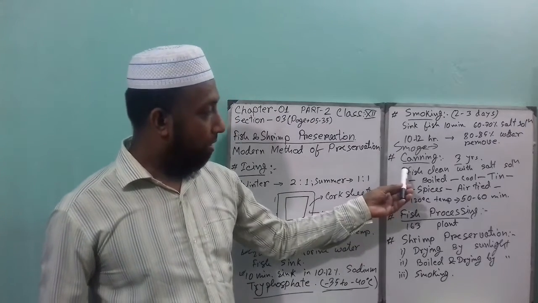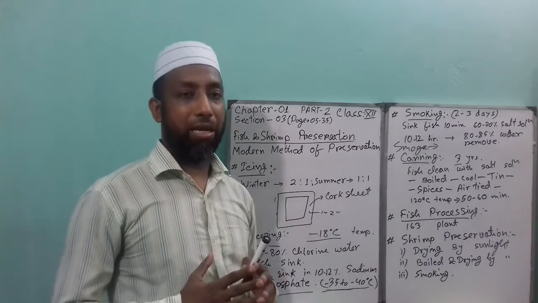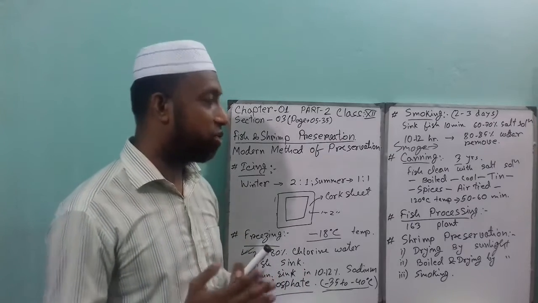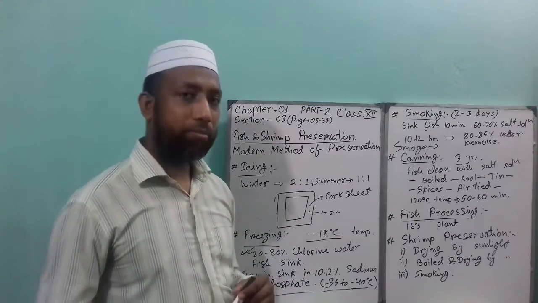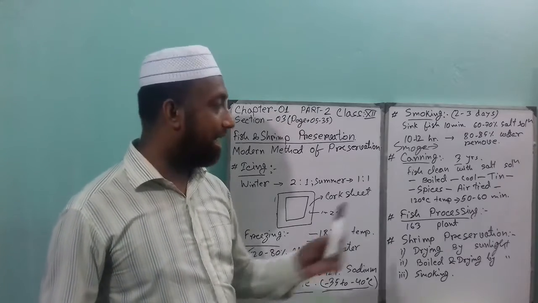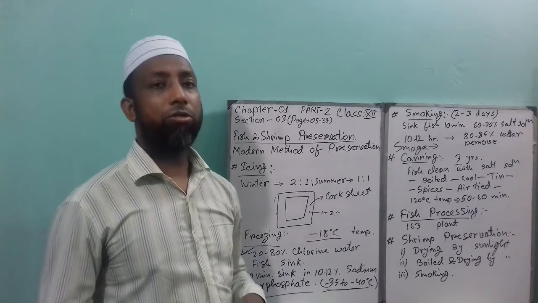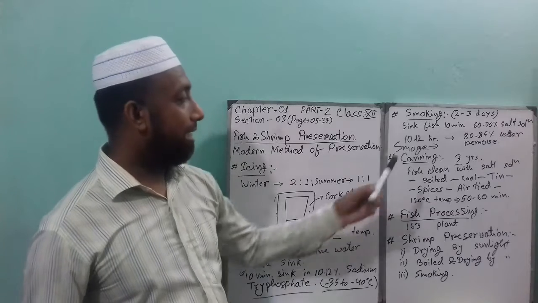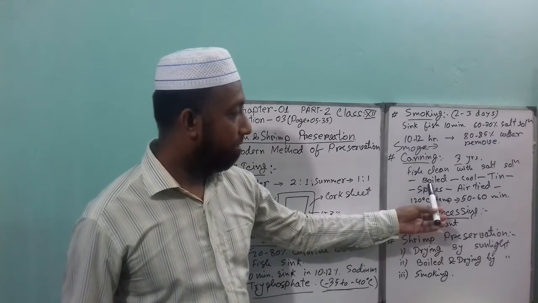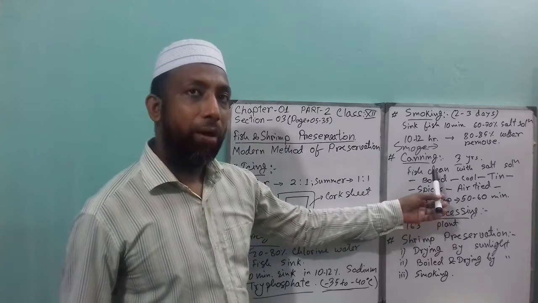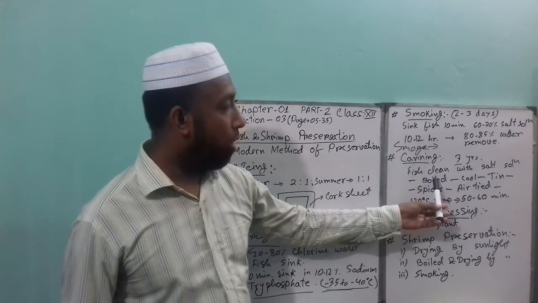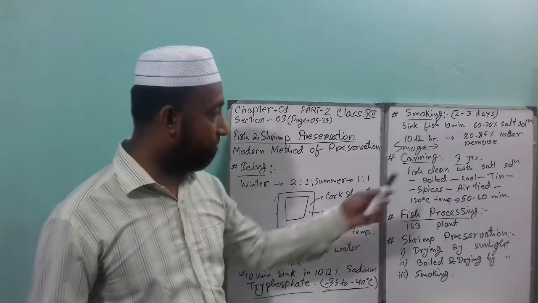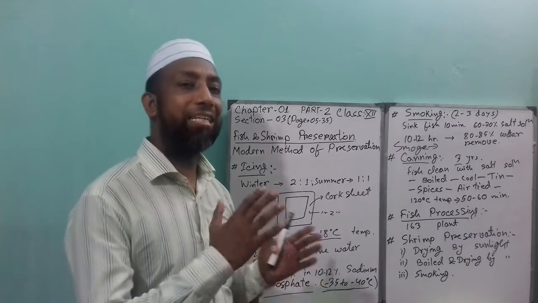First of all, clean the fish properly and cut into pieces. That means remove the gills, the scales, tail and fin, everything, stomach, liver, everything. Then clean with pure water, and then clean with salt solution, because salt has sodium chloride which cleans the germs from the fish. After that, boil the fish, and then that fish will be cooled down. That means remove the boiled water from the fish, and then put it inside the tin.